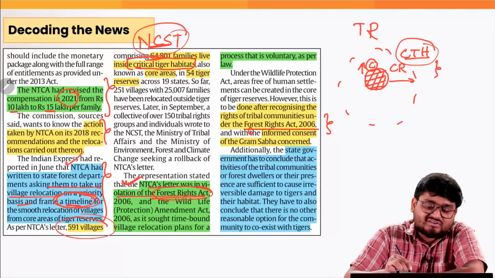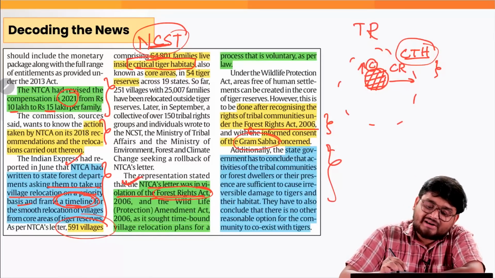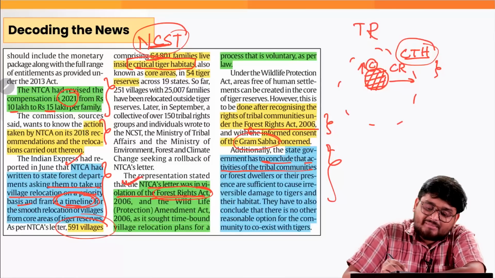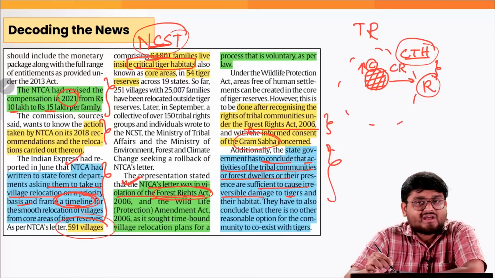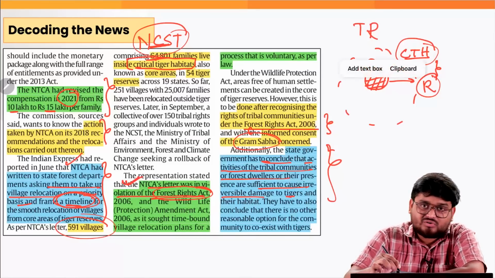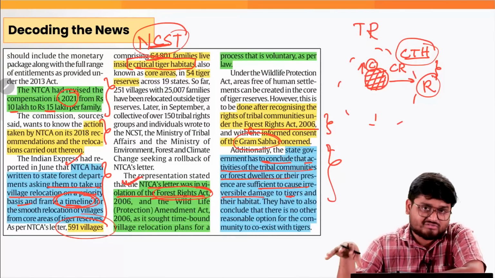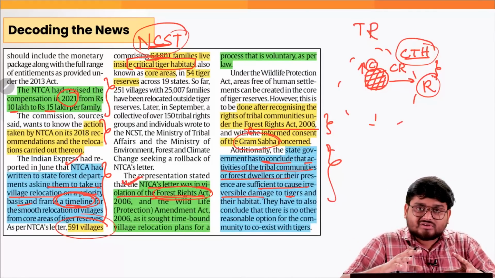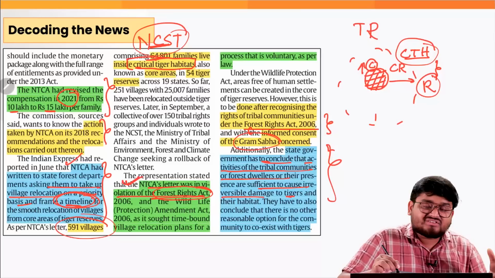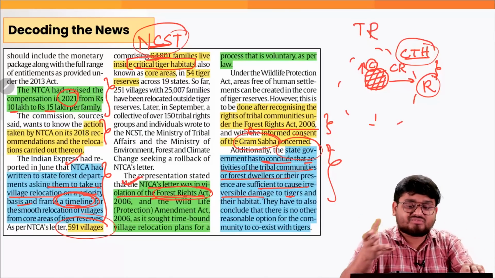Also, another provision of violation is that the Gram Sabha was not consulted, right? And also, additionally, the state government has to conclude that activities of the tribal communities or their presence are sufficient to cause damage to tigers. Now, why are they being relocated? Because the NTCA is maybe assuming that the villagers' presence is causing some kind of issue for the conservation of tigers, right? So right now the National Commission for Scheduled Tribes has suggested that the state government has to give the reasons that their presence is posing some threat, right?